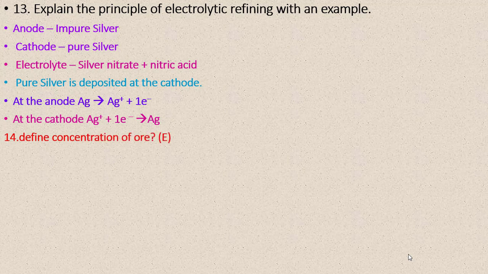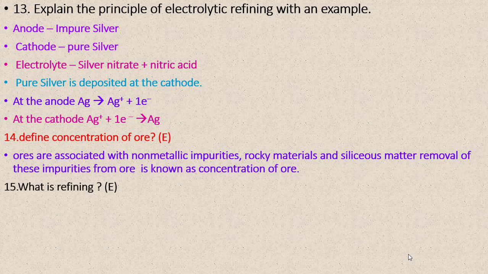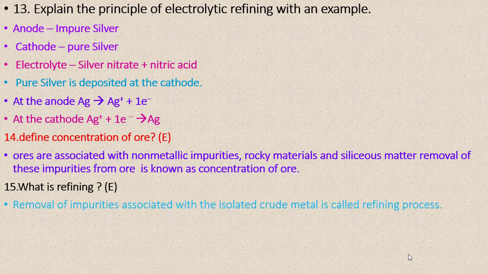Next question, define the concentration of ore. This is an extra question. Ores are associated with non-metallic impurities, rocky materials and siliceous matter. Removal of these impurities from the ore is known as concentration of ore. Next one, what is refining? This is also an extra question. Removal of impurities associated with the isolated crude metal is called the refining process.